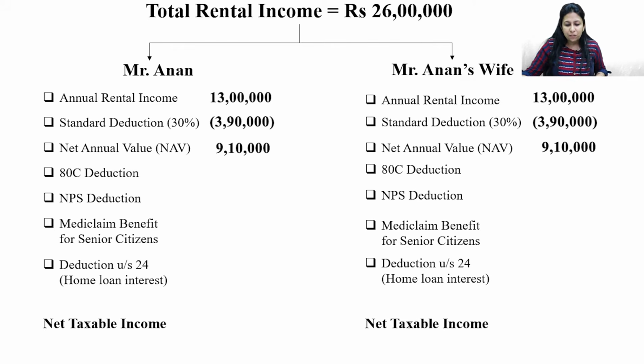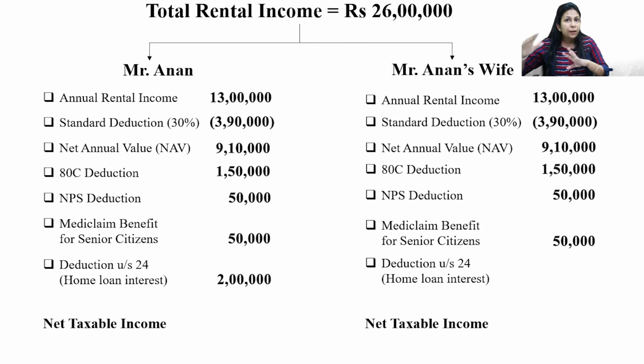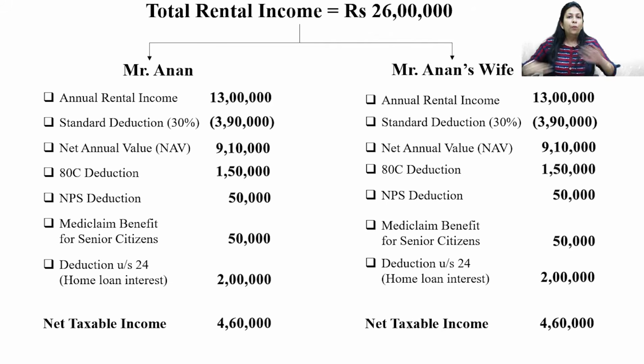Each person can take the benefit of section 80C. Then they can both take the benefit of NPS. They can both take the benefit of section 80D, and also they can take the benefit of interest. In our example, the annual interest they are paying is 4 lakh rupees. So out of 4 lakh, he can take the benefit of 2 lakh rupees and she can also take the benefit of 2 lakh rupees. Net taxable income for each person comes out to be rupees 4,60,000. They both don't need to pay any taxes here.